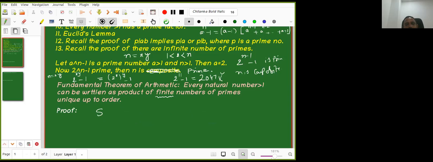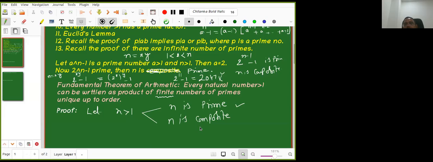I am not asking questions today; I am going a little bit fast. So let us take n greater than 1. Proof: let n be greater than 1. I want to show that it is written as a product of primes. Now two cases. If n is a prime, then n is a product of itself, so the proof is done. Now suppose n is composite.